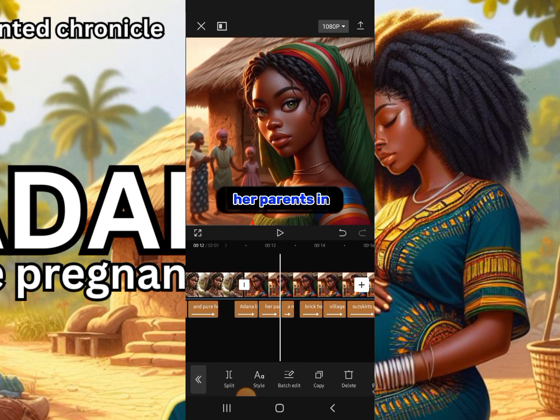So what you do next is to download the video, and for that you'll be doing that here. You download it and see this arrow here. This is where you download it. Once you tap on that arrow, it will download straight to your gallery. All you need to do is just add your thumbnail.